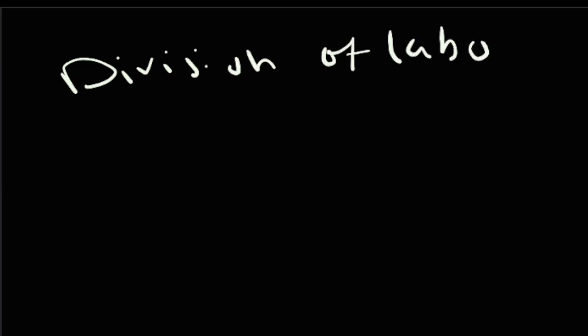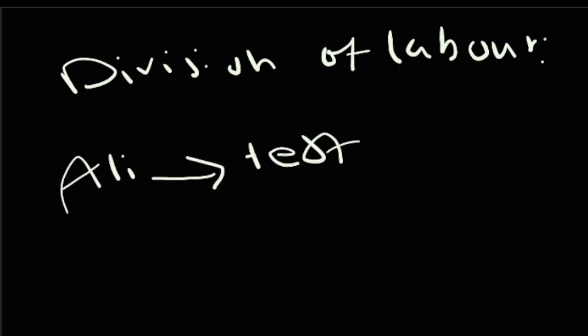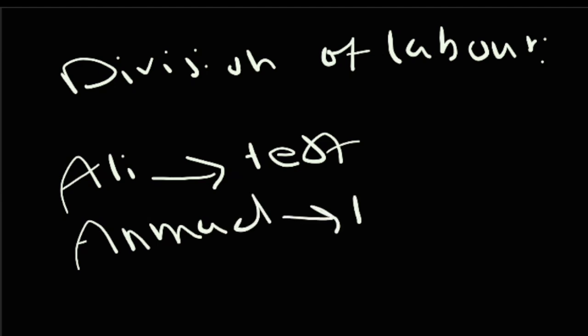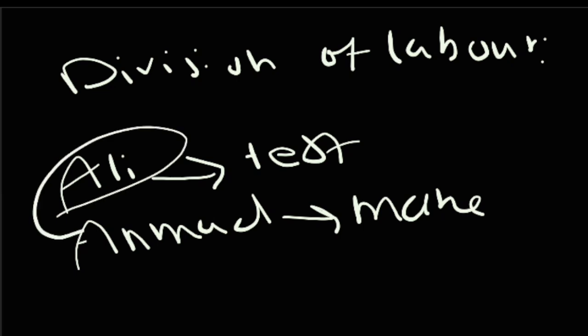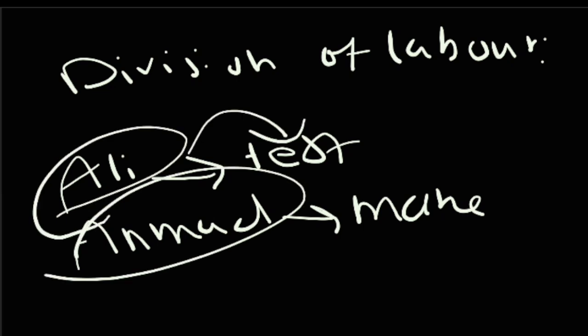For example, if Ali is trained to test products and Ahmed is trained to make the products. It's a broad term, but still, this is called a division of labor. He's trained to test the product for good quality and bad quality, and the other is responsible for making the product, which is division of labor, where the task is split between them.